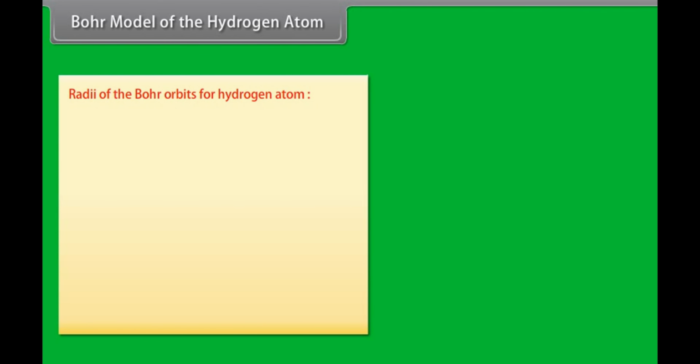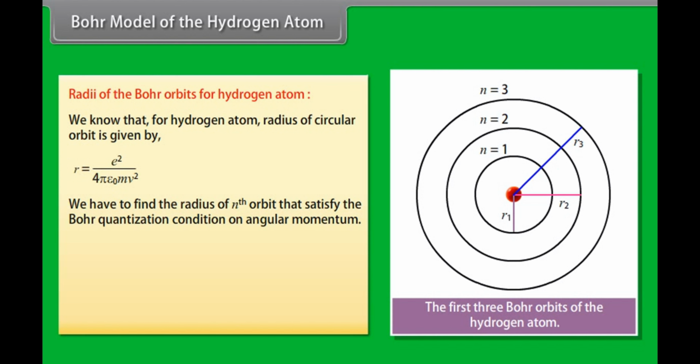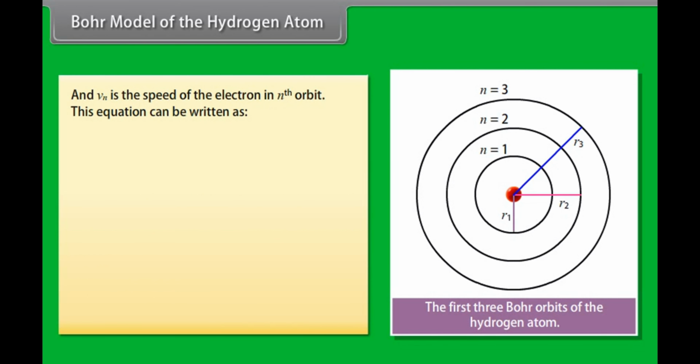Radii of the Bohr orbits of the hydrogen atom. We know that for the hydrogen atom, the radius of the circular orbit is given by e square upon 4 pi epsilon naught m v square. We have to find the radius of the nth orbit that satisfies the Bohr quantization condition on angular momentum. Ln is equal to the product of m, Vn and Rn, which equals nh upon 2 pi, where n is equal to 1, 2, 3, and so on. And Vn is the speed of the electron in the nth orbit.